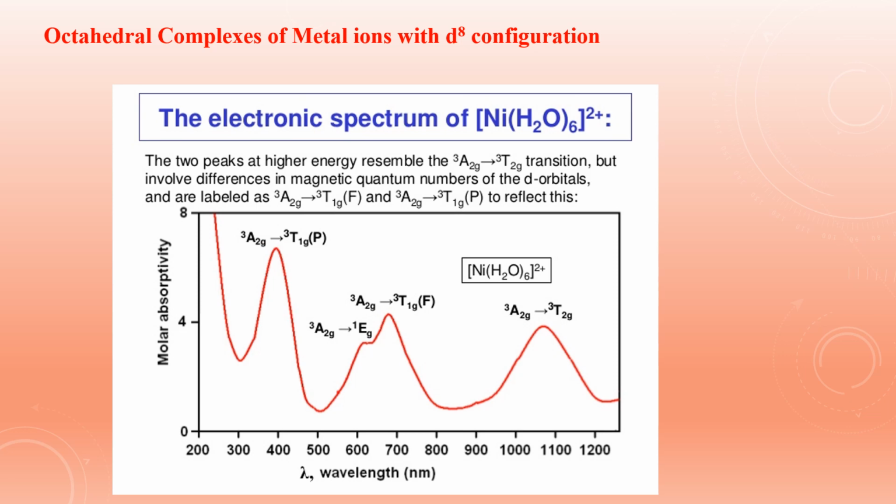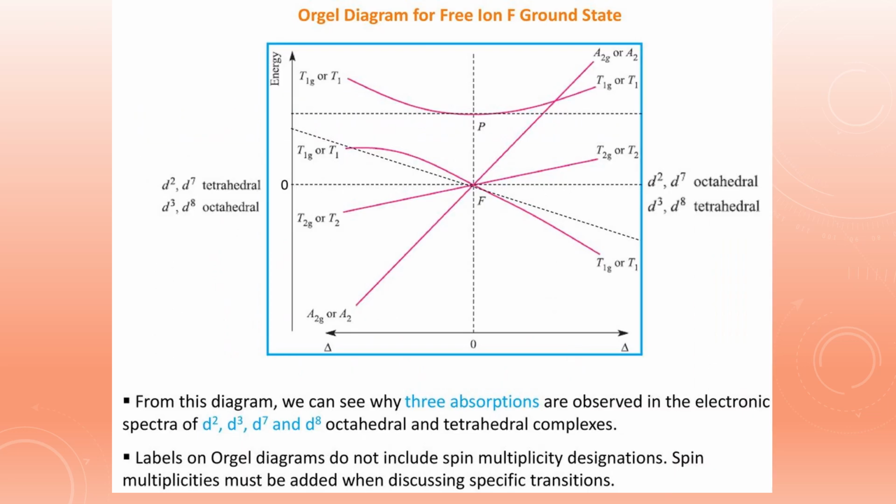I have taken the example of nickel water 6, 2 positive. We will expect here two peaks, and there will be excitation from A2g to T2g and A2g to T1g. The expanded diagram will be like this. This is the Orgel diagram for the free ion with F ground state. Now we will discuss the rest, which are d2, d7, d3, d8. In these cases, there are three absorptions which are observed. So the Orgel diagram turns out to be like this.